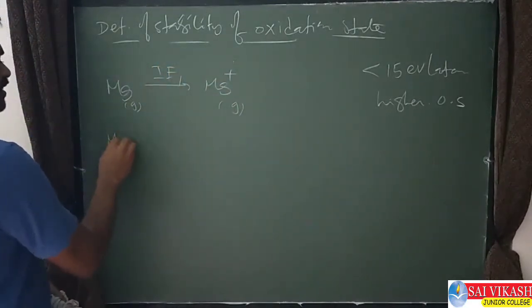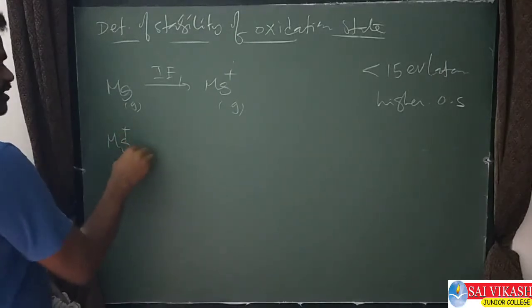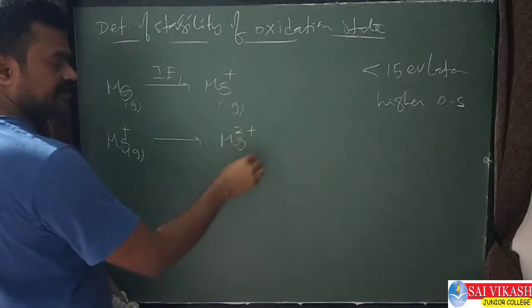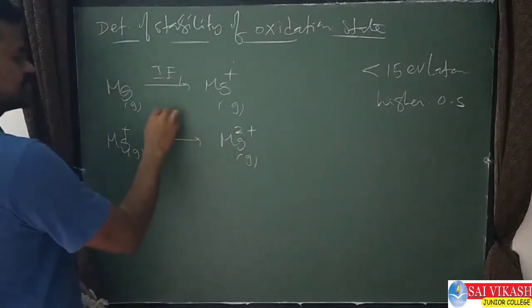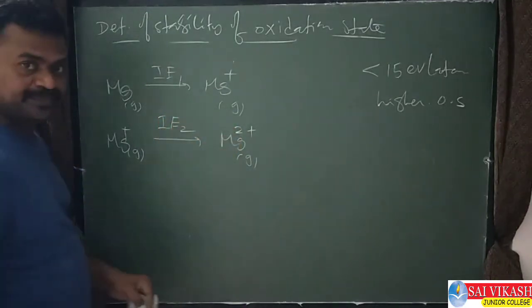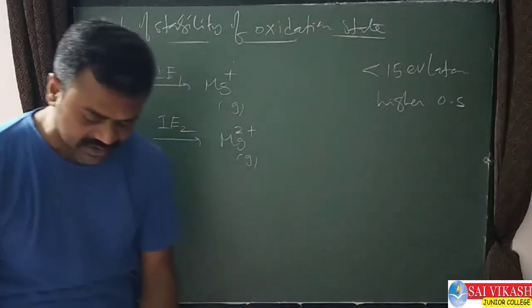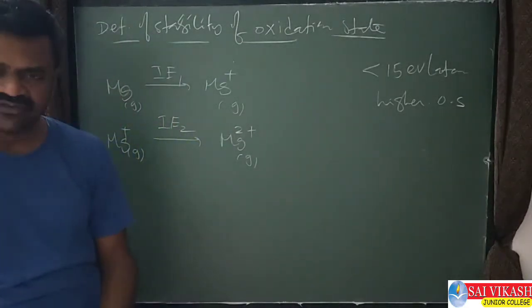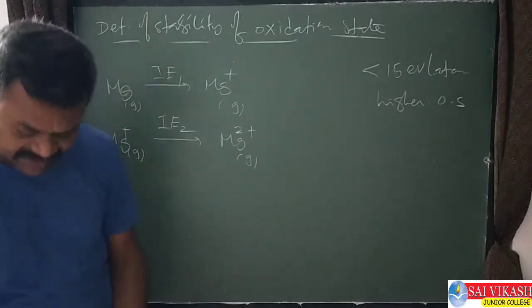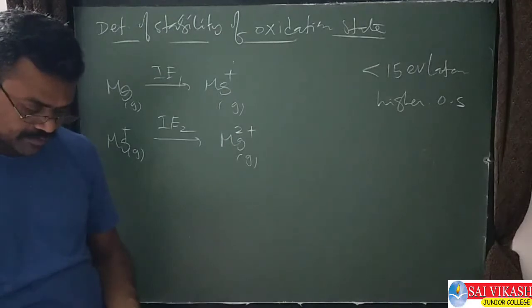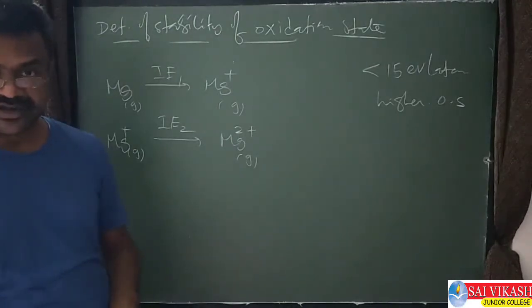From the Mg+ gas, if one more electron is removed, we get Mg2+. So this is IE2. The difference between the two, these values also I will give. These values you do not need to remember, they will give them in exams. Based on this difference only you need to identify, that's all.